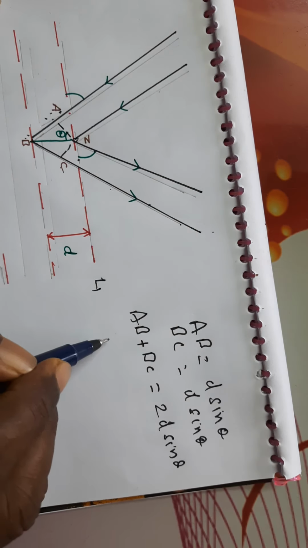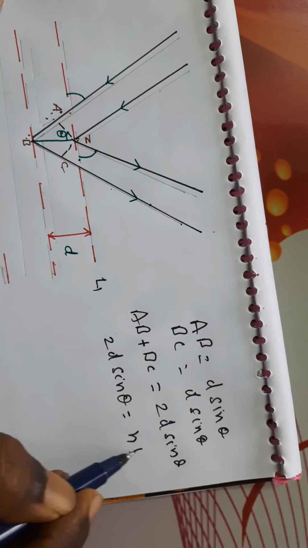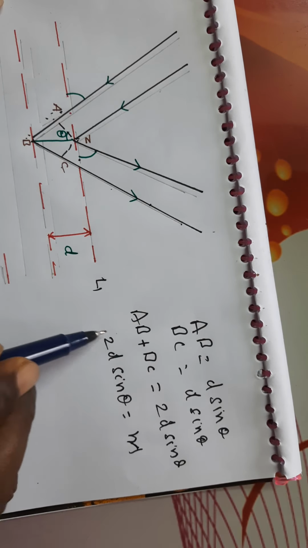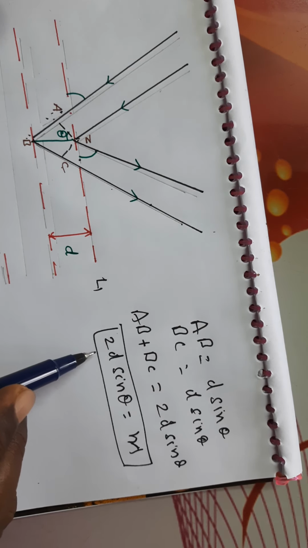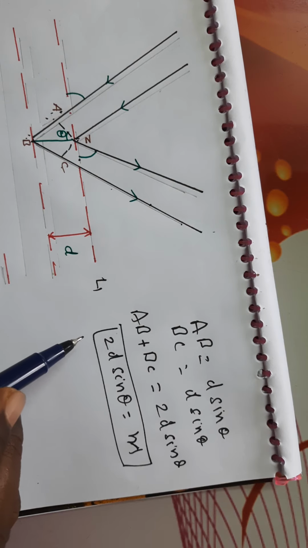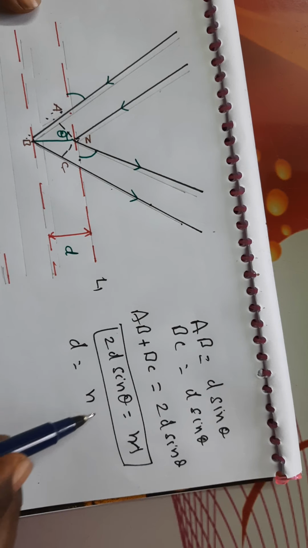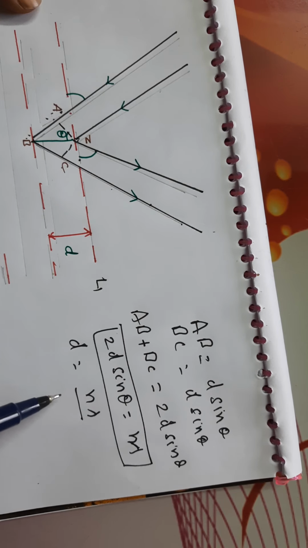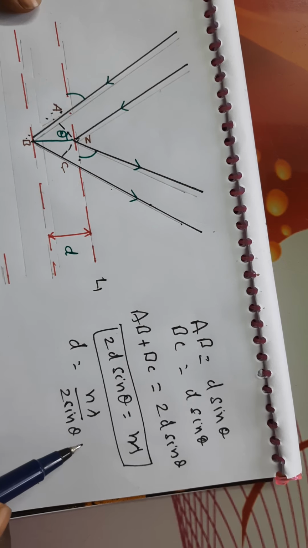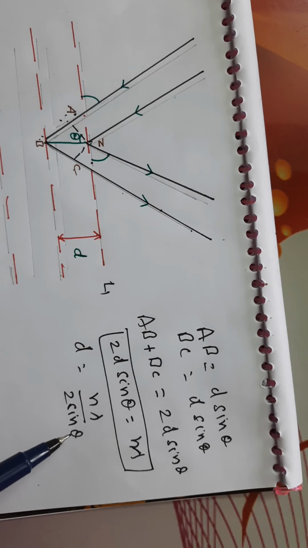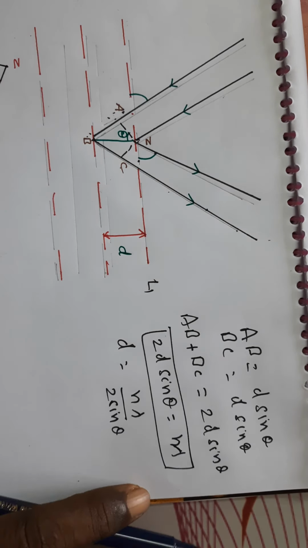So 2d sine theta is equal to n lambda. This is Bragg's equation. If you want to calculate the interplanar distance d, it is n lambda by 2 sine theta. That's how we can derive Bragg's equation. Thank you very much.